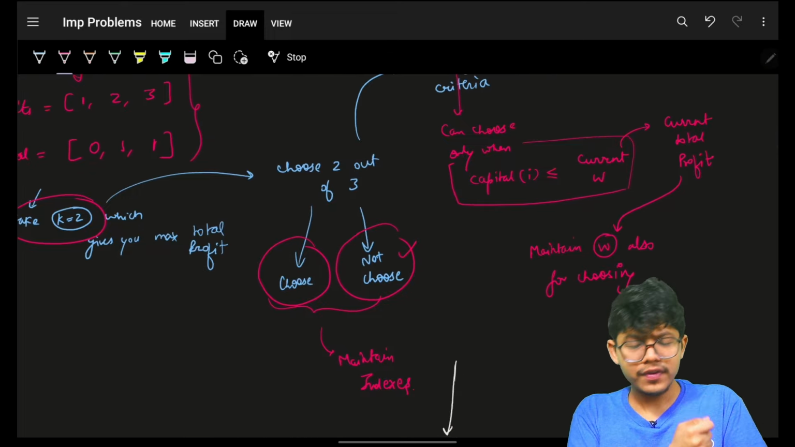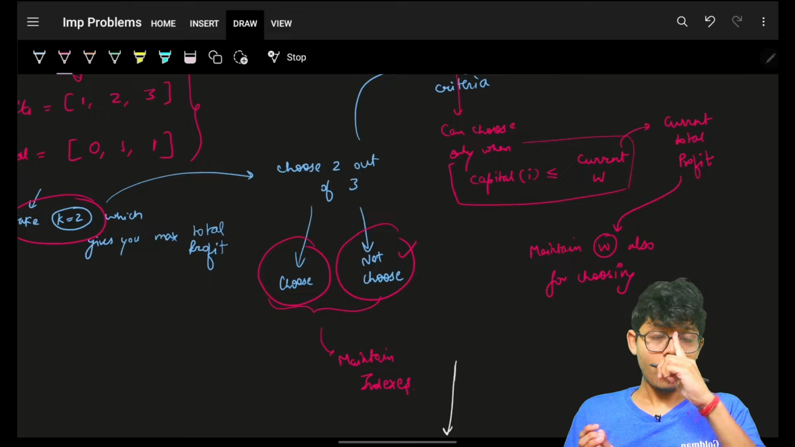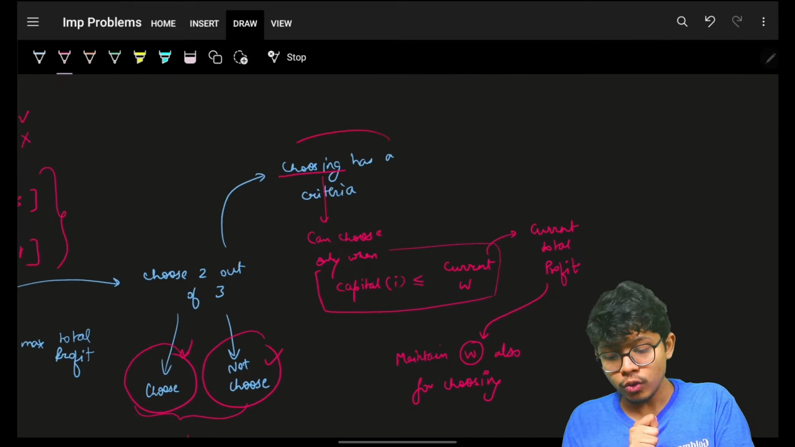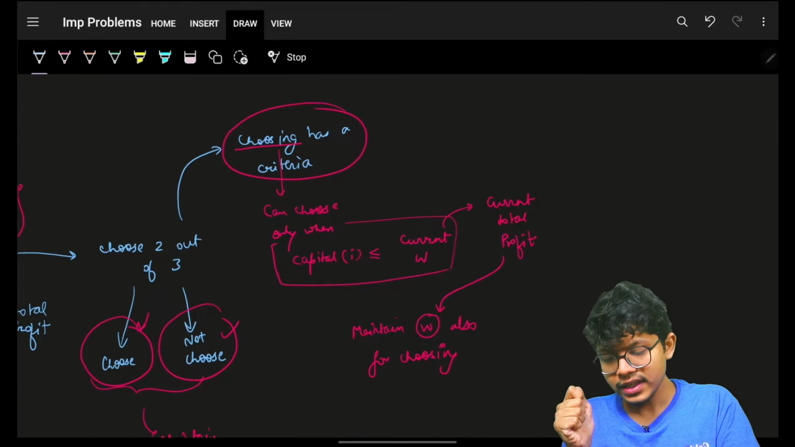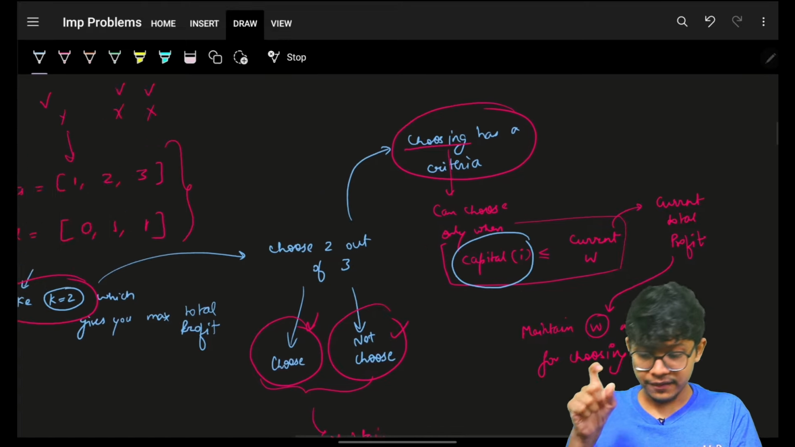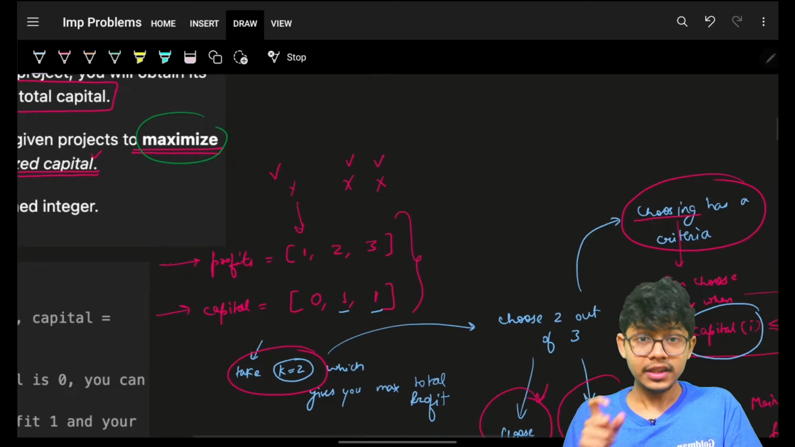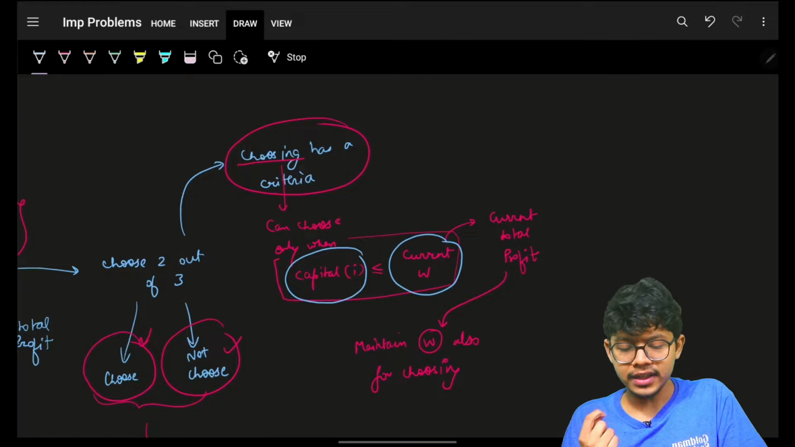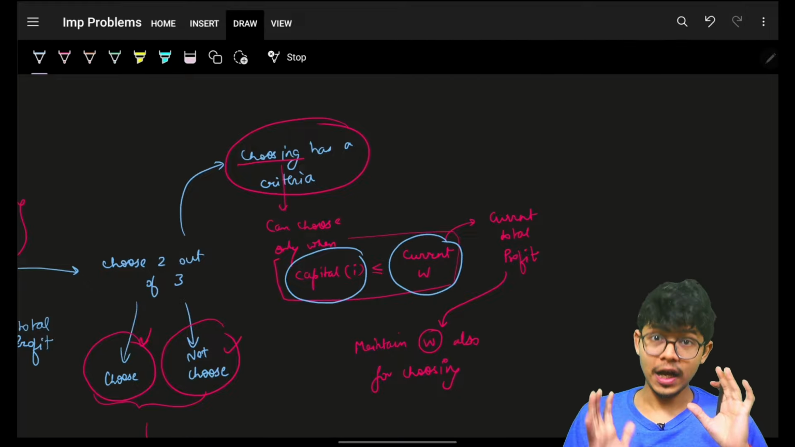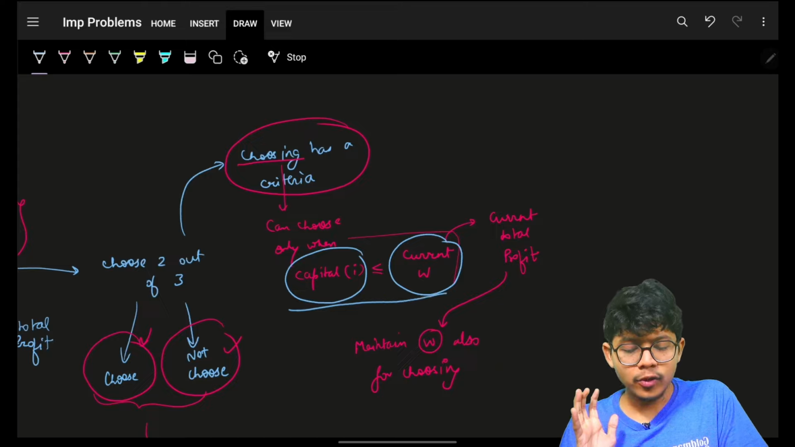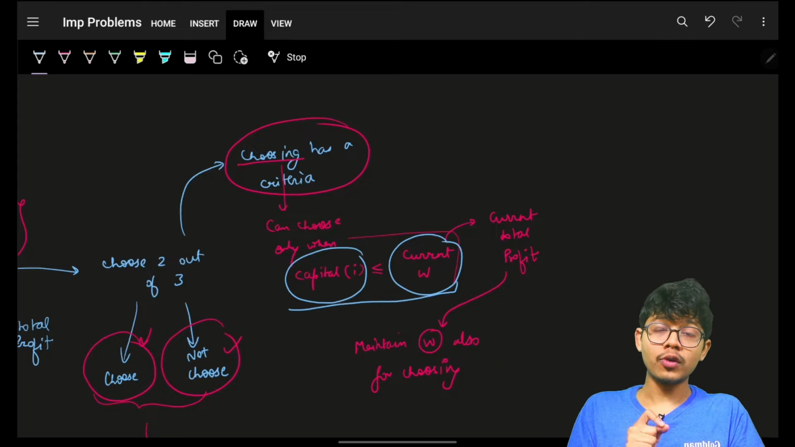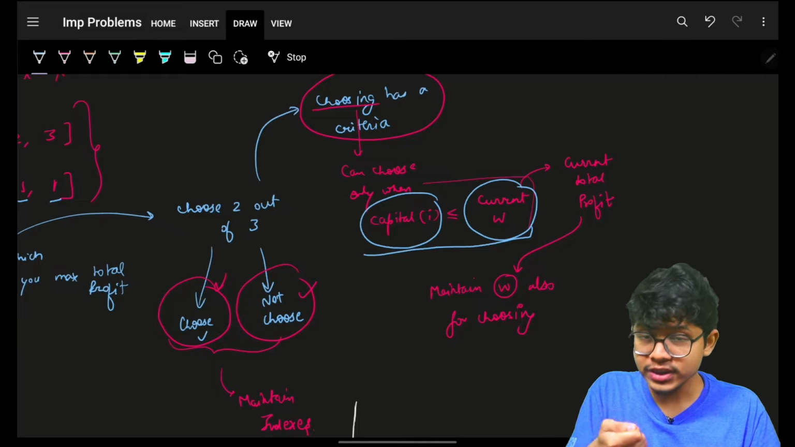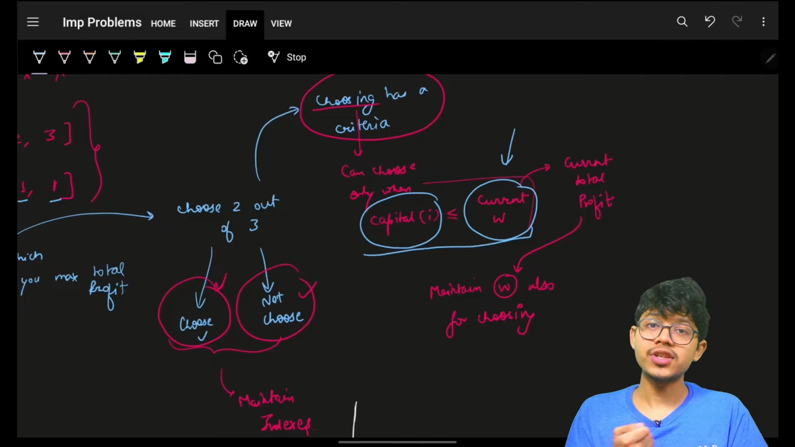Not choosing is very simple: go forward to the next project. But if I have to choose a project, they again mention a condition. You can only choose a project when the required capital is less than or equal to the current total capital you have so far. This is what you have to maintain at every step to figure out what I can choose or not. Choosing is my option, but if I am about to choose something, I should make sure this condition is satisfied.